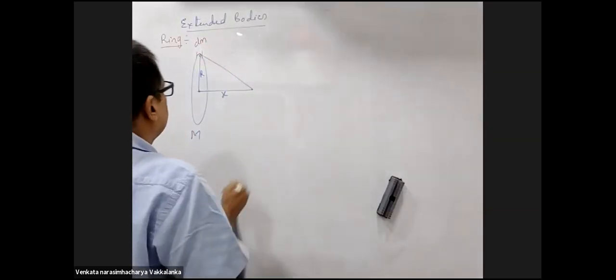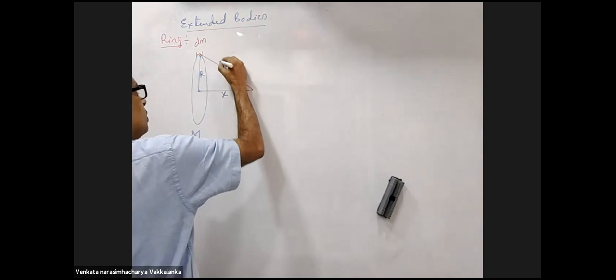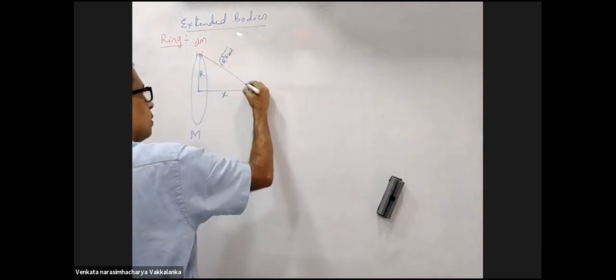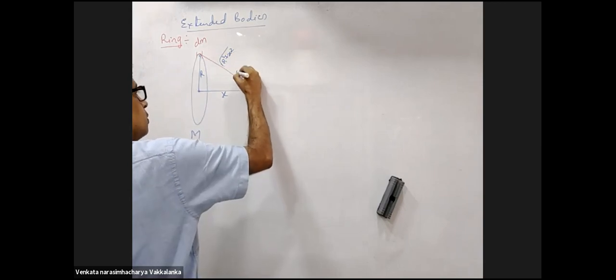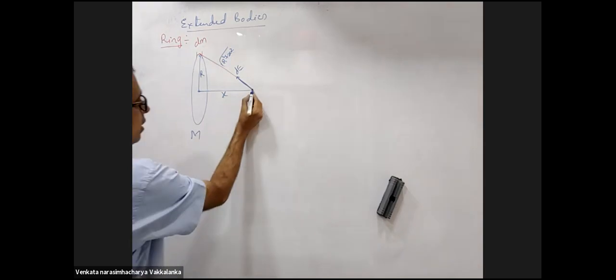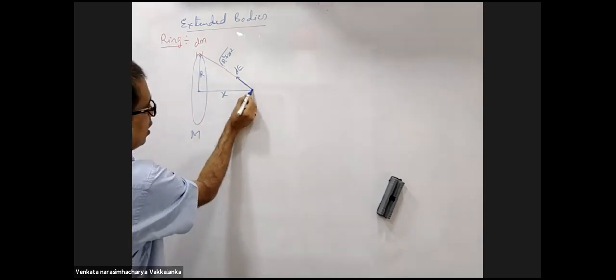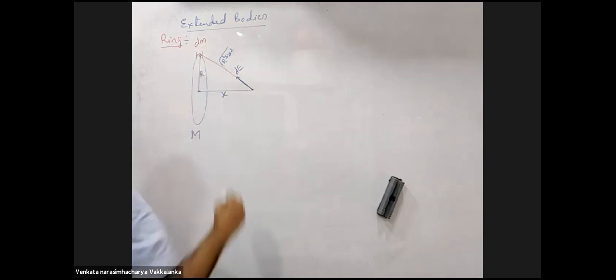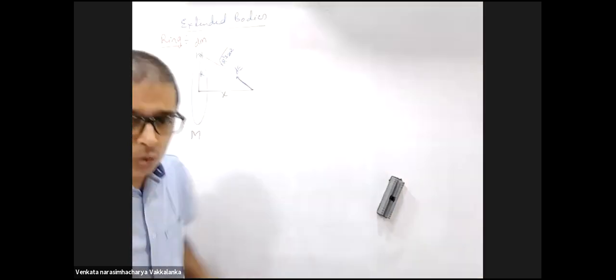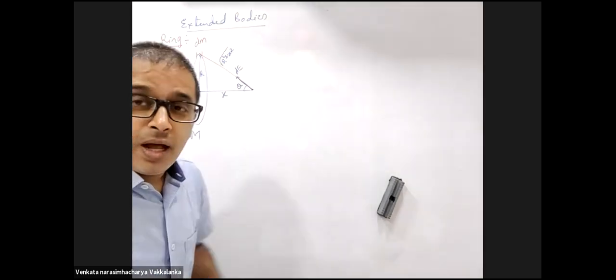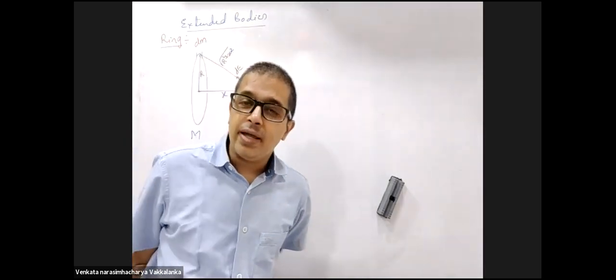Now listen. This distance is root over of r square plus x square. This is the d. Because of the small element, if I keep a unit test mass here, it is attracted towards this. dE will be in this direction. Yes or no? Yes, sir. I cannot integrate dE directly.